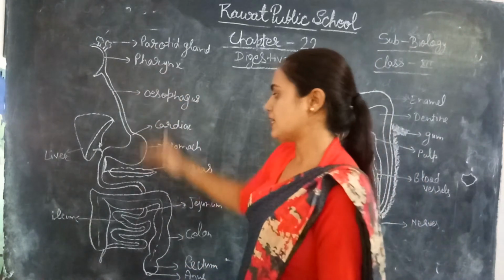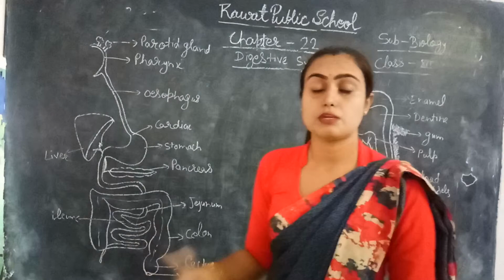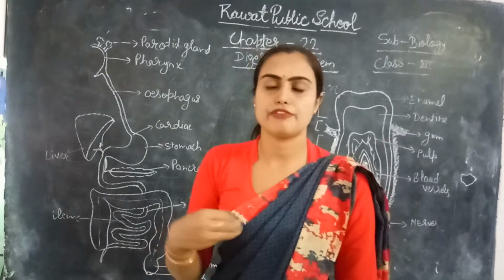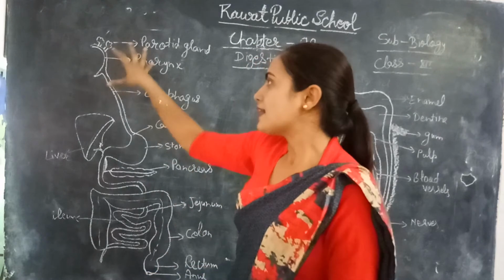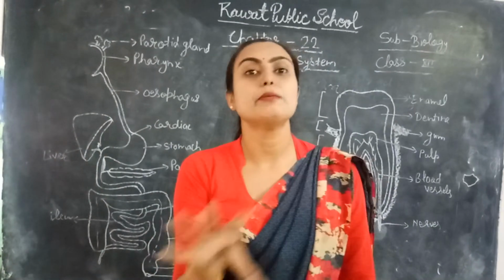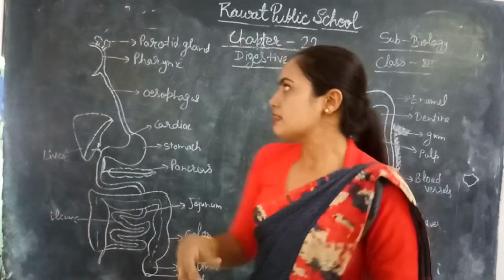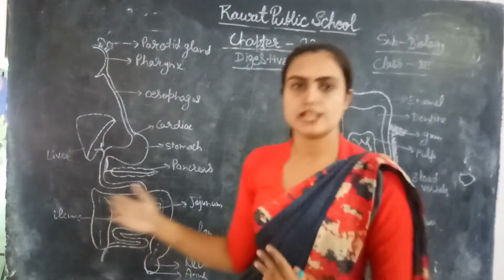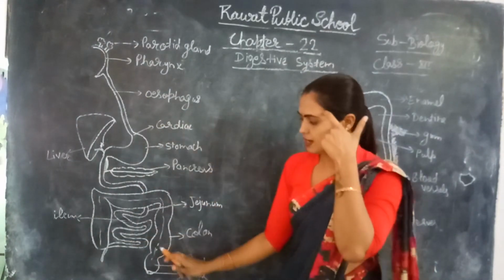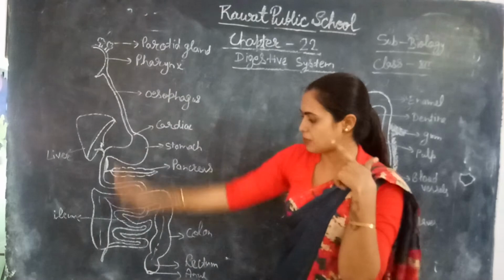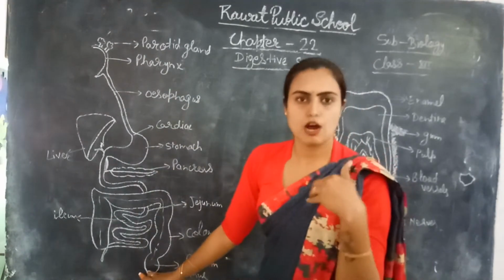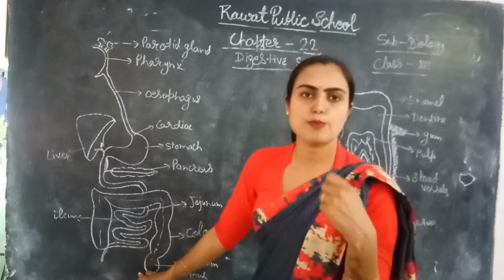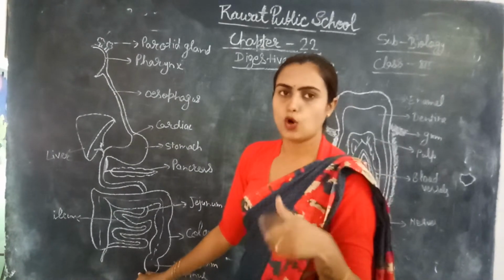Okay, we will discuss one by one. This digestive system consists of which organs and which functions, for example. The digestive system generally consists of the alimentary canal, right? This alimentary canal contains various digestive organs. This is the complete alimentary canal. It is approximately 4.5 meters in our body. In human beings, it is about 4.5 meters long, right?